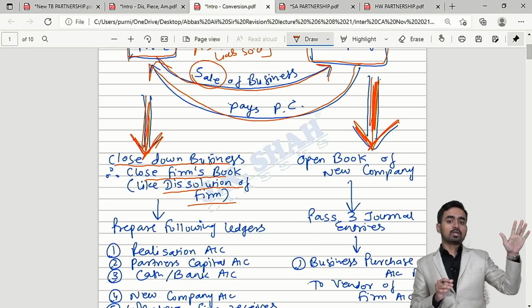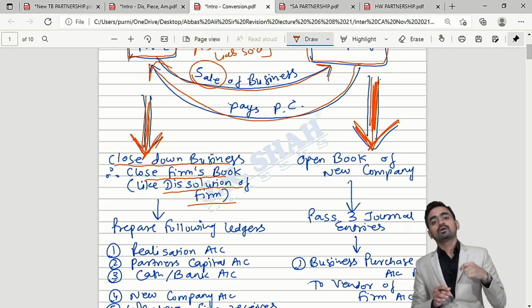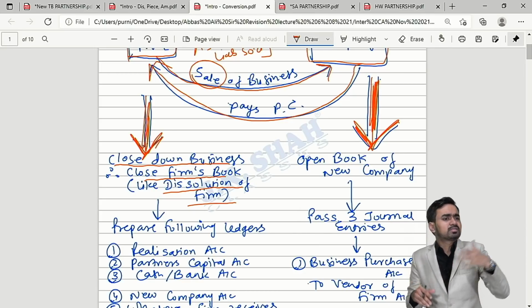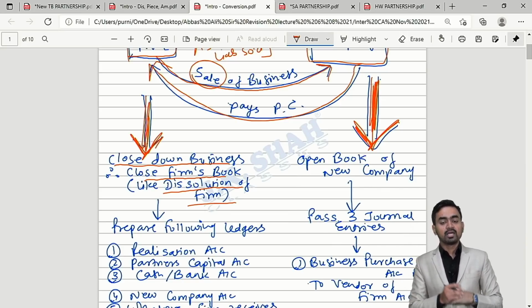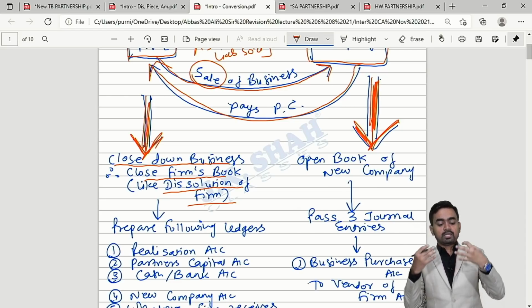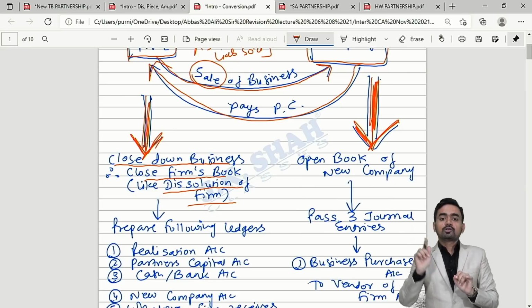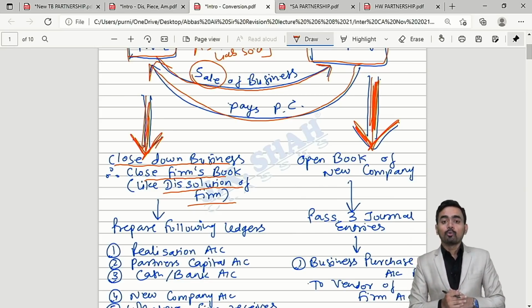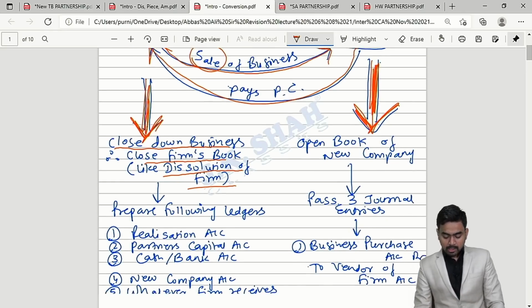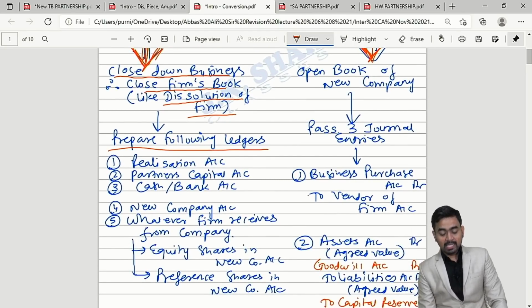In case of dissolution, we will sell our assets to Mr. A, Mr. B, Mr. C, wherever we get a good deal. But in case of conversion, the firm will transfer the entire business to one company only. Otherwise, all the other steps are very similar. Prepare the following ledgers to close the books of the firm, which includes the realization account.